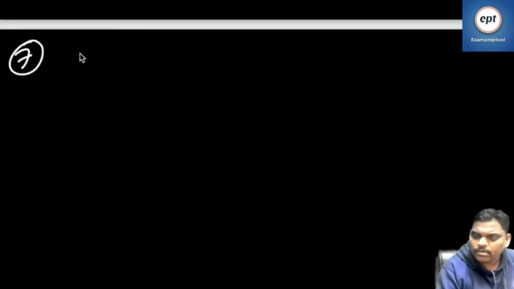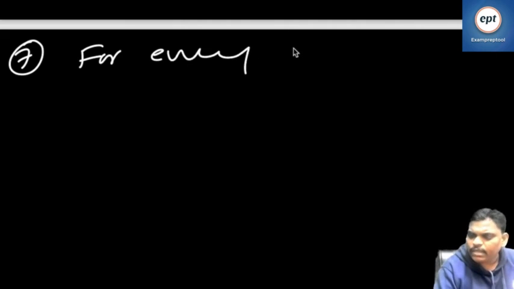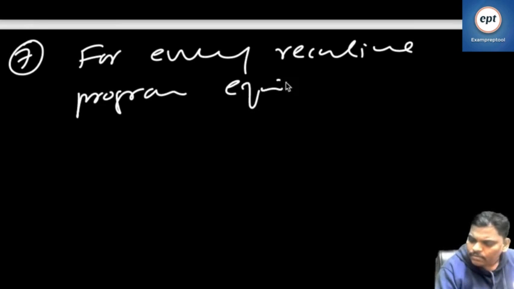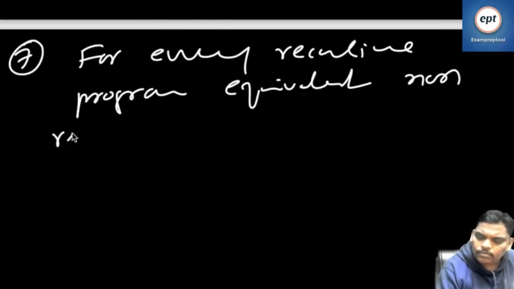See the 7th point. For every recursive program, an equivalent non-recursive program is possible. Remember this one, it is very, very important.